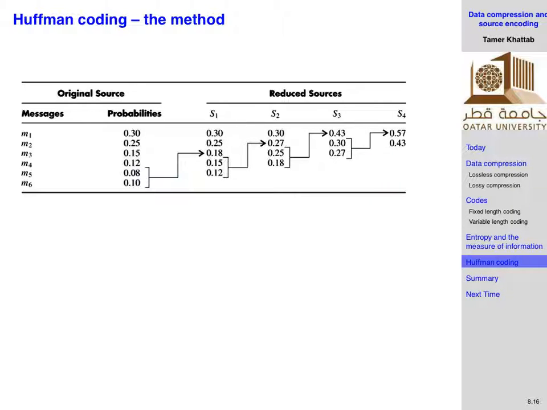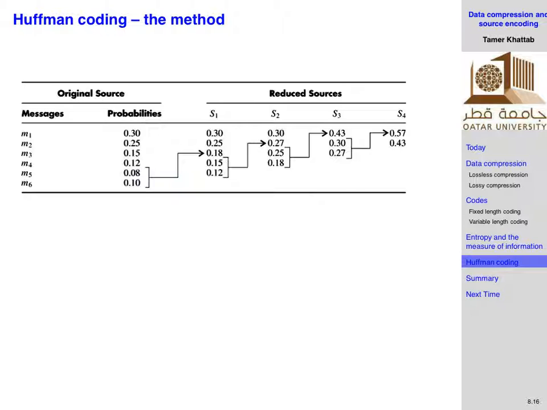Okay? Now the next step is come to the least two, okay? Gather, add them together, okay? And see what's the resultant of the addition, and then put that in the correct order among the other probabilities. So when you gather these, it becomes 0.18, right? 0.18 comes after 0.25, but before 0.15. So the new ordering of probabilities is going to be 0.3, 0.25, 0.18, which is the sum of these two, right? Then 0.15, 0.12.